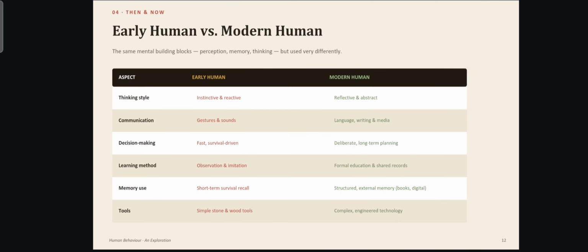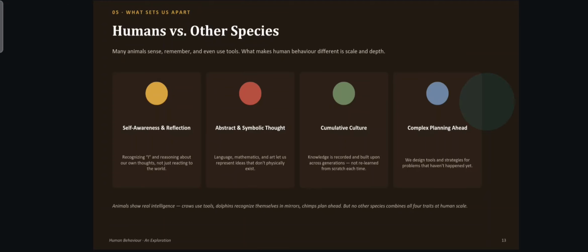Now early humans versus modern humans. The same mental building blocks: perception, memory, thinking, but used very differently. The first aspect is thinking style. Early humans are instinctive and reactive, but modern humans are reflective and abstract. And the remaining aspects we can see are communication, decision making, learning methods, memory use, and tools.